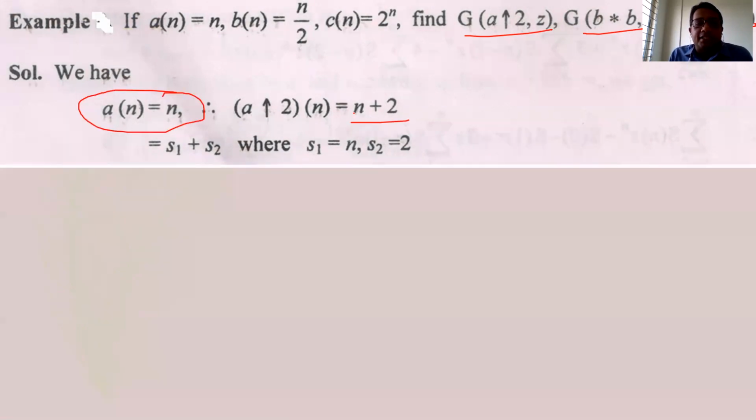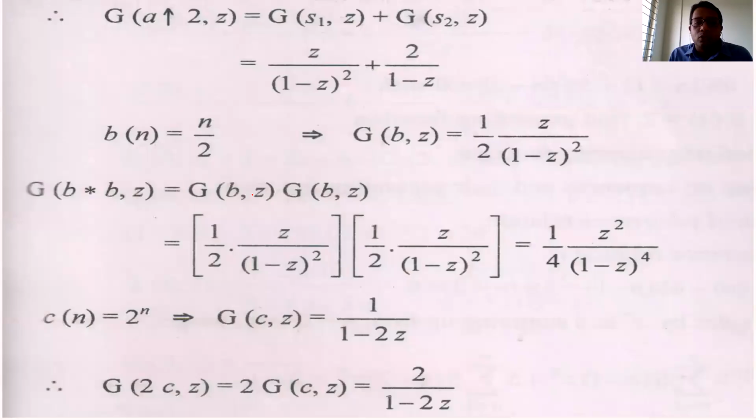I have marked S1 as n and S2 as 2. So to find the generating function of a pop 2, you have to find the generating function of n and of 2 and then add both of them. So G of a pop 2(z) will be GS1(z) plus GS2(z).